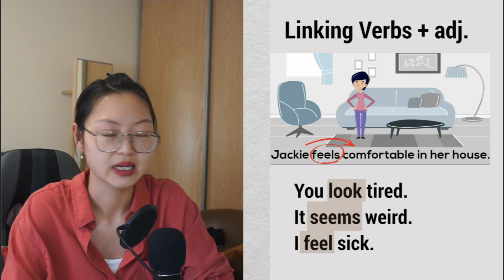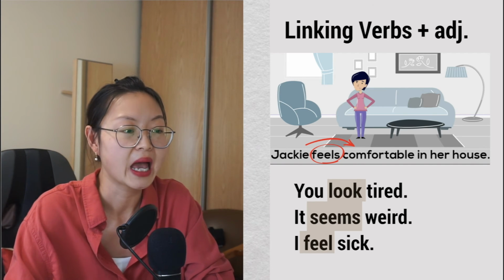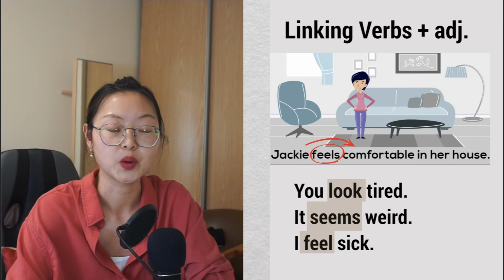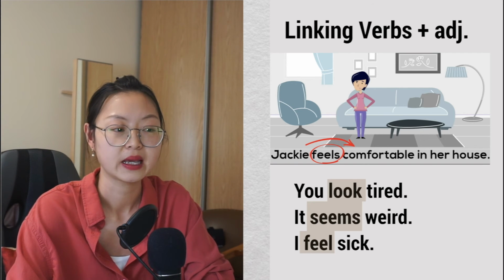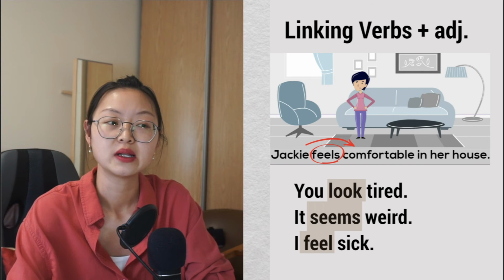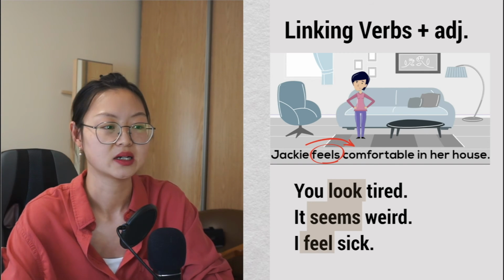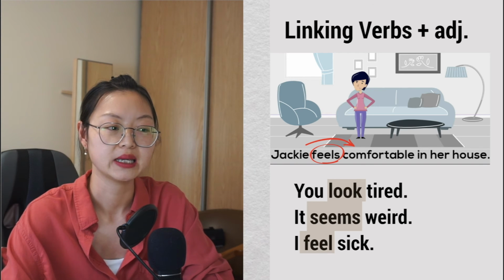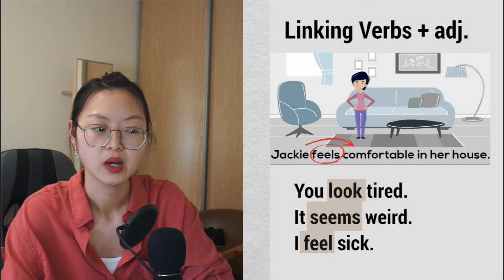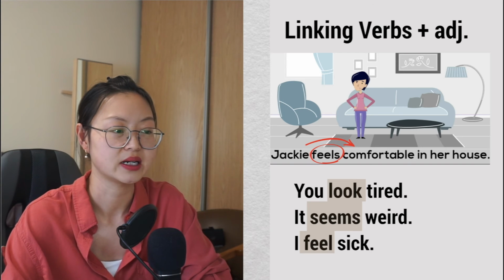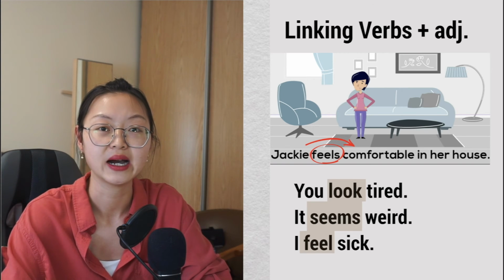So let's have a look at this example here. Jackie feels comfortable in her house. Feels. So the linking verb here connects Jackie and comfortable. Jackie feels comfortable.